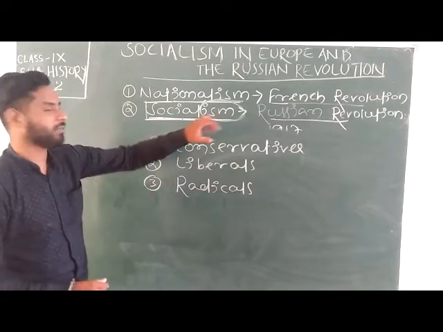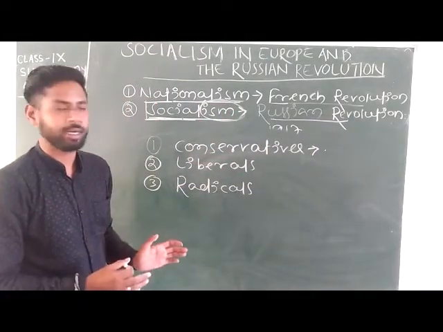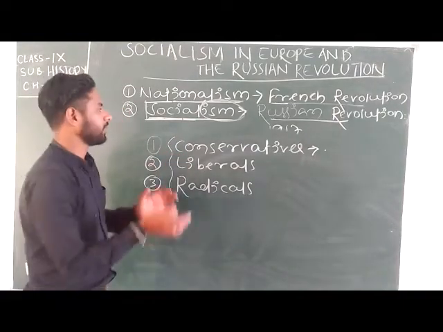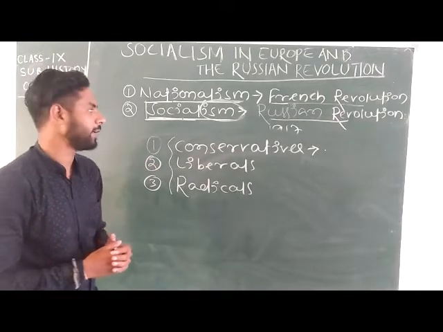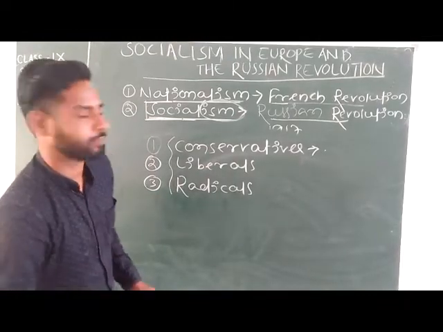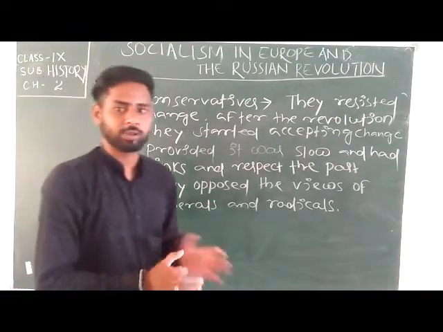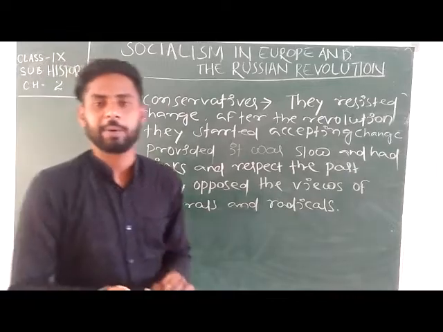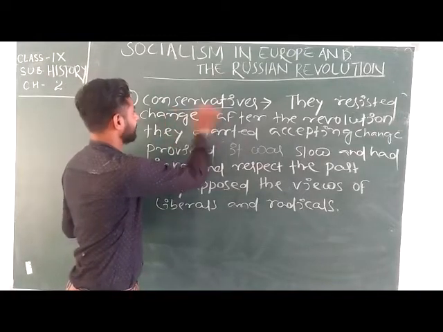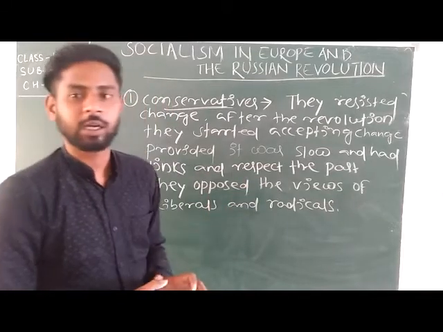Let's recall from the French Revolution the first estate, second estate, and third estate. Just like that, from the terms you can easily understand where the social changes happened during the beginning of the 19th century. Among the three classes, conservatives, liberals, radicals, from the name of the class you can easily get the thought process of that group.